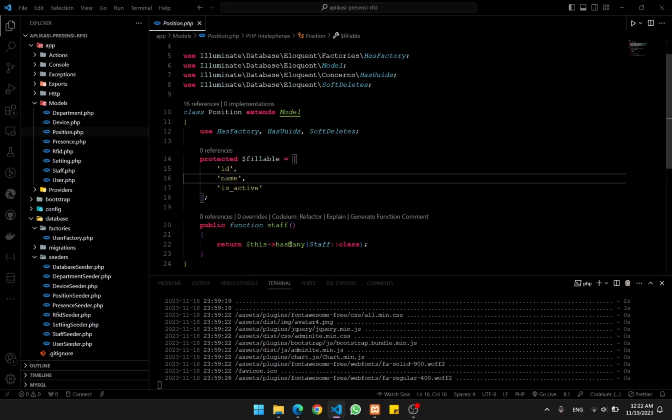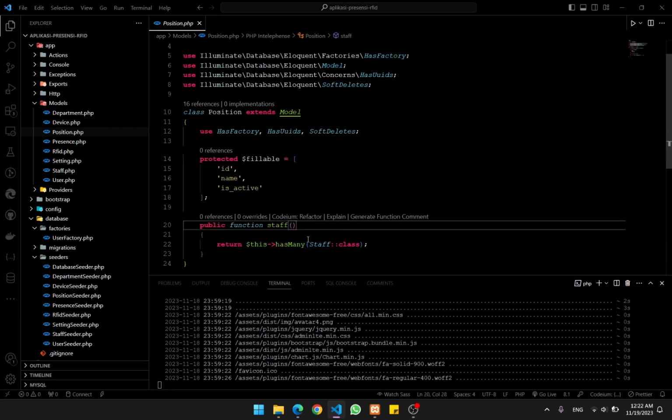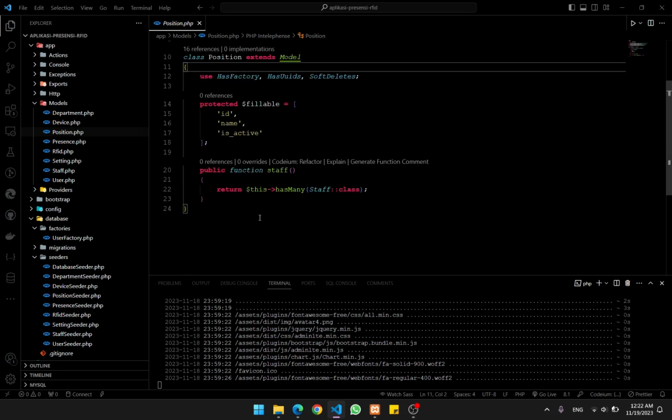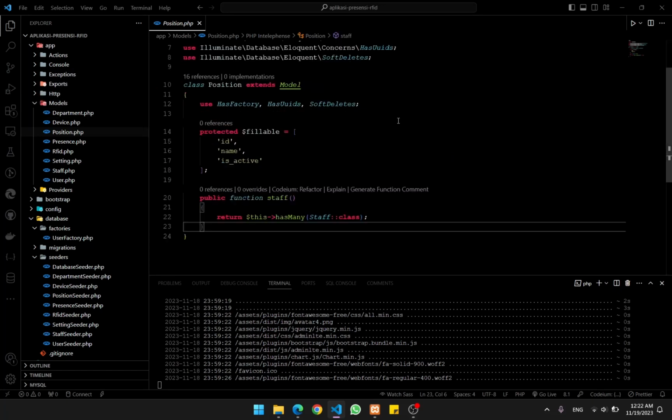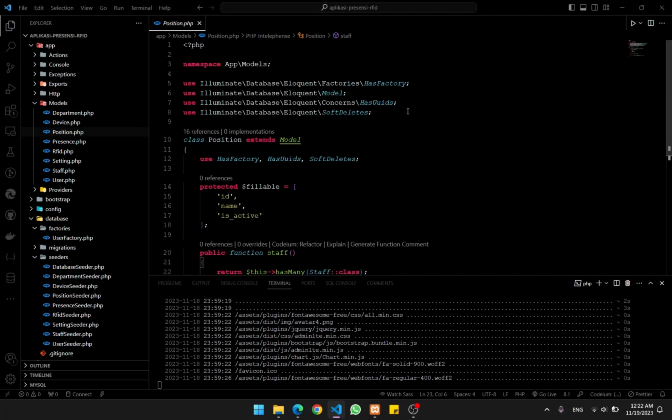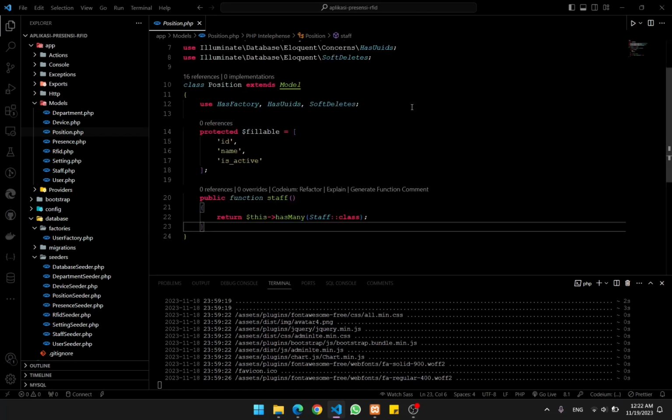And then the Eloquent itself, of course, has many staff. And that's it. Why doesn't it have something like belongs to department? Because the staff, I mean the position itself, stands on its own.